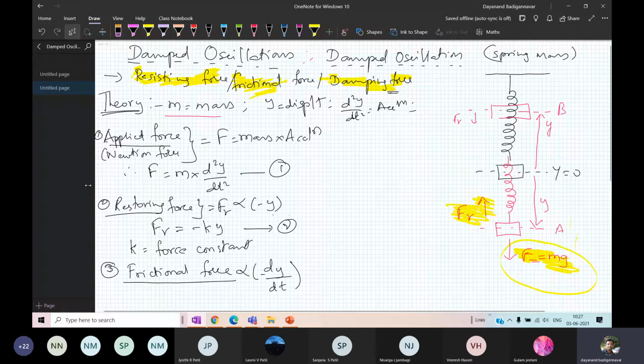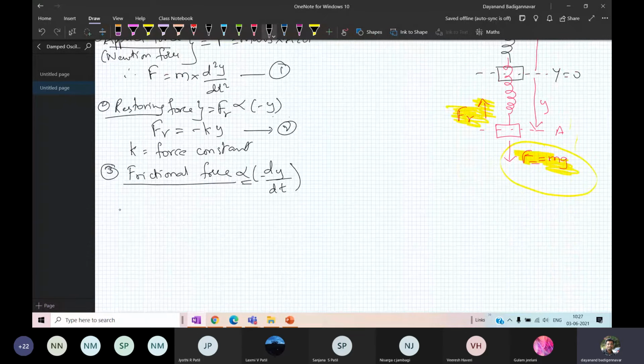Okay. Now look here, frictional force is proportional. I have to remove the proportionality sign. So therefore frictional force, if I remove the proportionality, it is minus of R into dy by dt. I have introduced a new term. Okay, dy by dt. This is equation number 3.